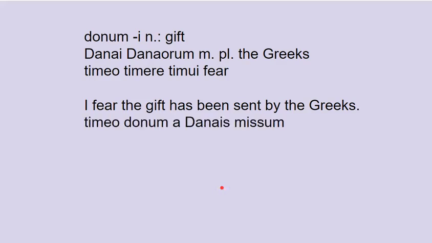The answer is timeo, I fear, donum, the gift, a danais missum, sent by the Greeks. And you can hear that, donum a danais missum. I've made a little sandwich there with donum and missum, the PPP that modifies it, sandwiching the ablative of personal agent a danais. Donum a danais missum, the gift sent by the Greeks. That's a very traditional Roman way of expressing it.